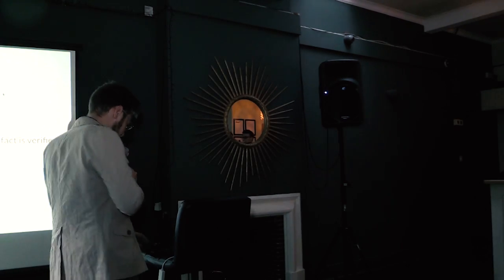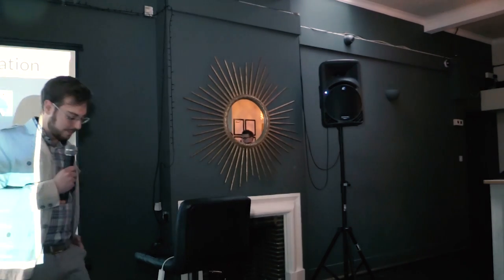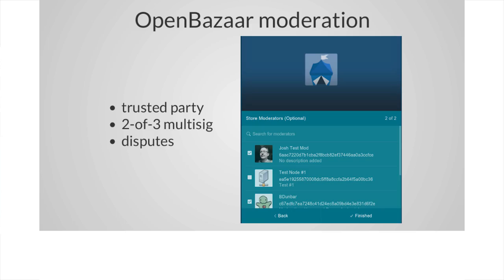So I didn't mention it first, but OpenBazaar moderation is based on 2-of-3 multi-sig wallets. Multi-sig 2 of 3 means that when the buyer needs to pay for something, the funds are not sent straight to the merchant, but are sent to a multi-sig wallet.